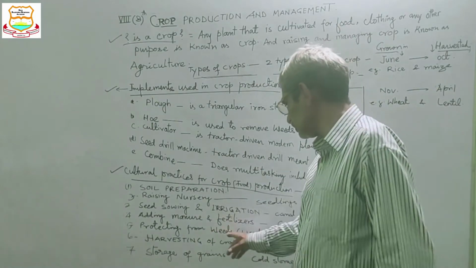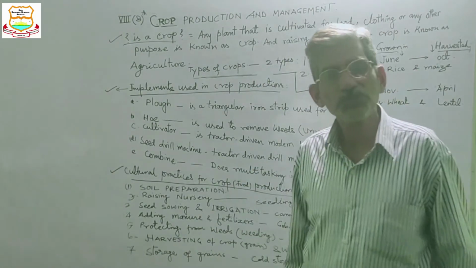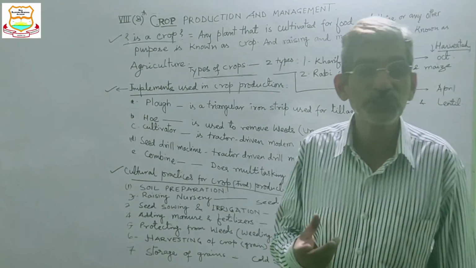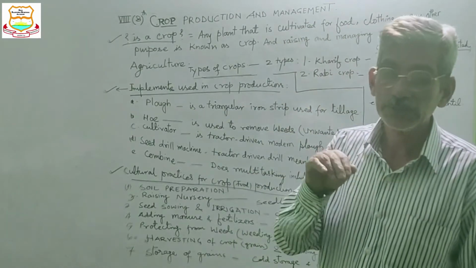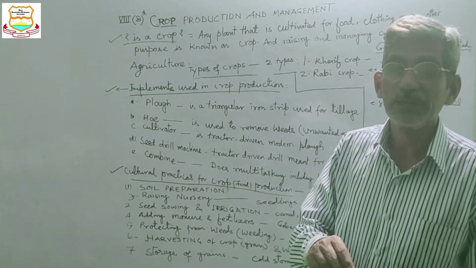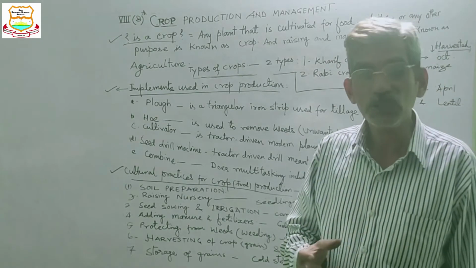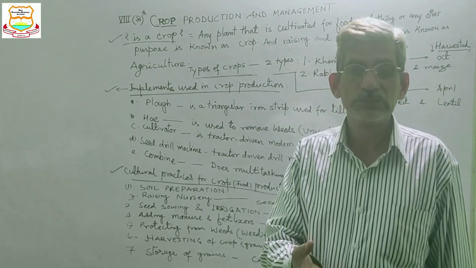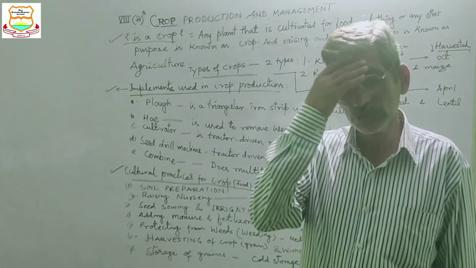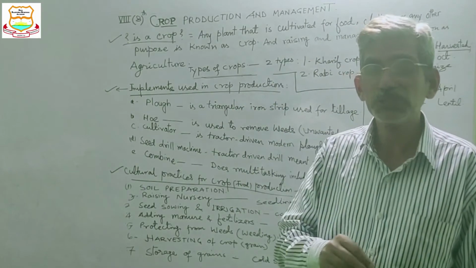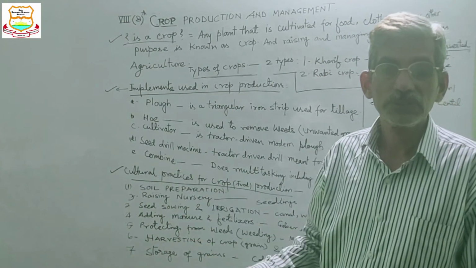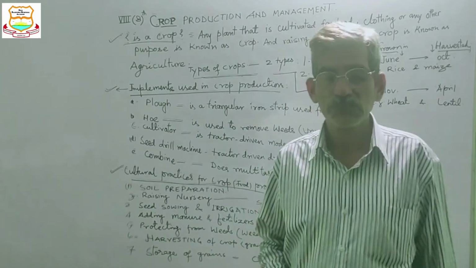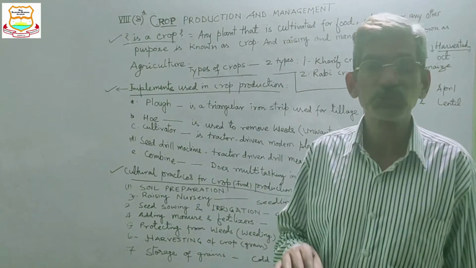Then protecting the crop from the disease and the weeds. First thing is the weed. Weed is the unwanted plants which are not desired along with the main crop, because the weed snatches, it takes away the nutrients of the crop. Weed devours the crop growth. It diminishes the growth of crop.